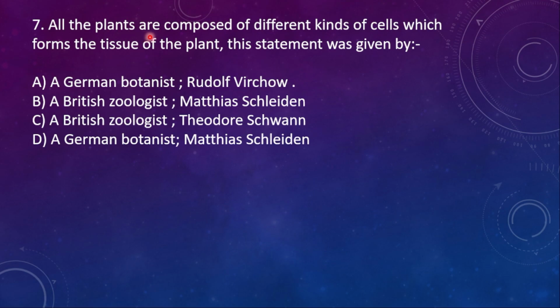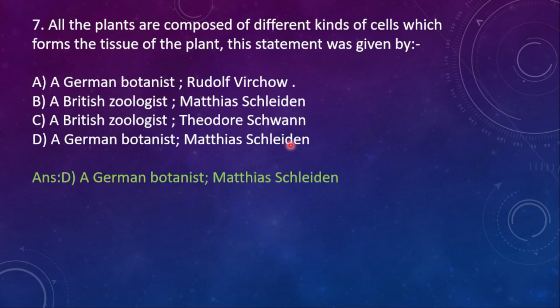Seventh one. All the plants are composed of different kinds of cells which form the tissue of plant. This statement was given by A, a German botanist Rudolf Virchow, B, a British zoologist Matthias Schleiden, C, a British zoologist Theodor Schwann, D, a German botanist Matthias Schleiden. And here the right option is option D, a German botanist Matthias Schleiden.